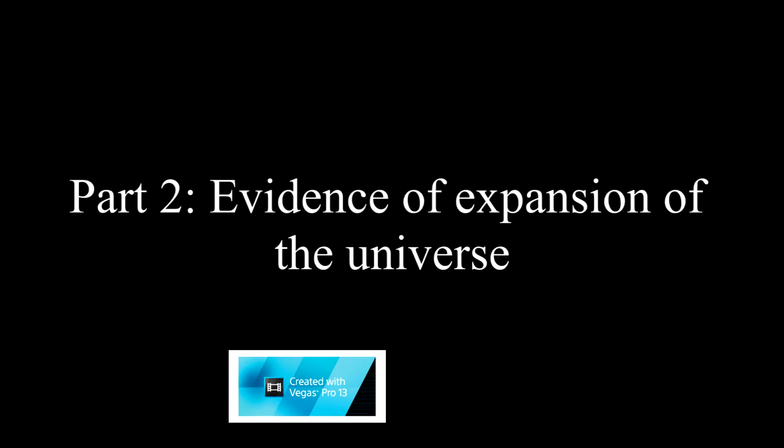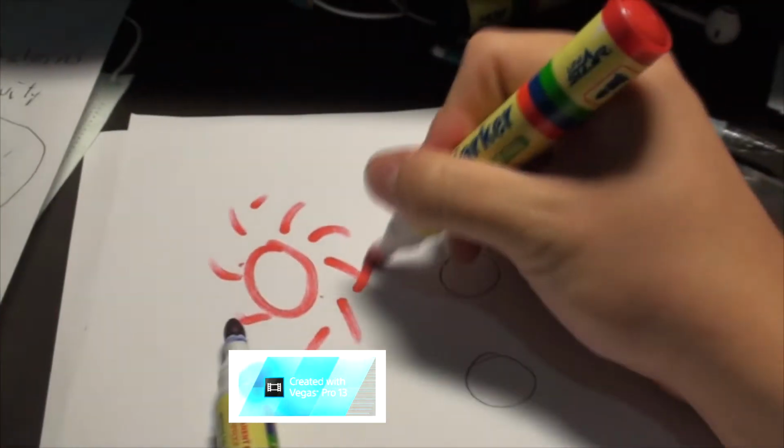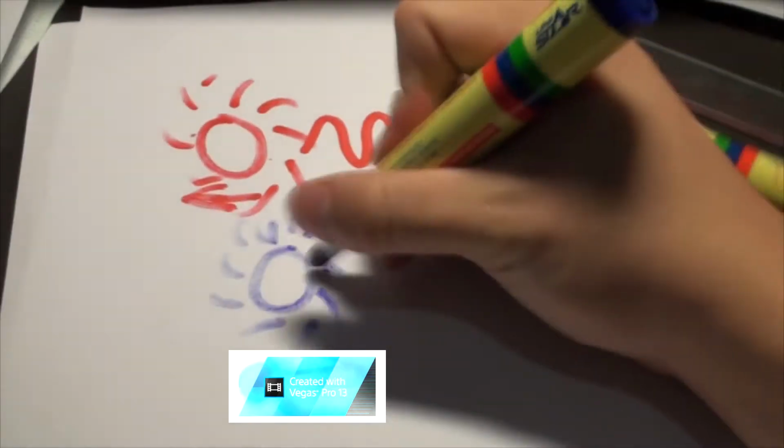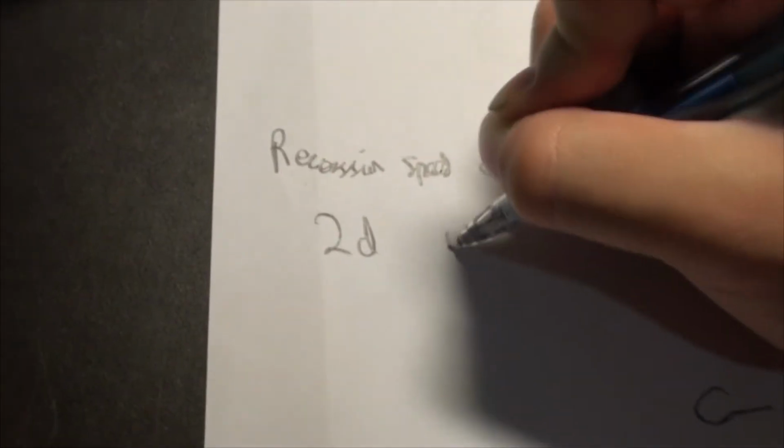Part 2. Evidence of expansion of the universe. Einstein came up with the equation: curvature of the universe equals energy or momentum of the universe. It was however later omitted when Edwin Hubble discovered that galaxies are moving away from us by observing how redshifted the stars had become. This led to Hubble's law, where redshift or the recession speed is proportional to distance. Hence, those which were 2 times farther away were moving 2 times faster. Hence, the universe was accelerating.